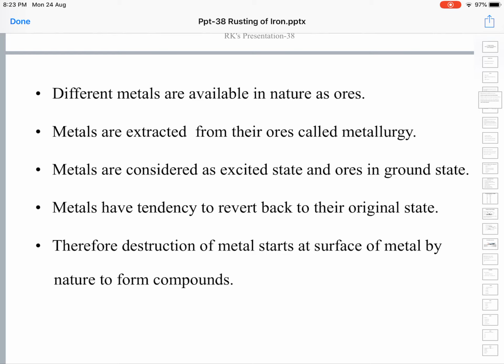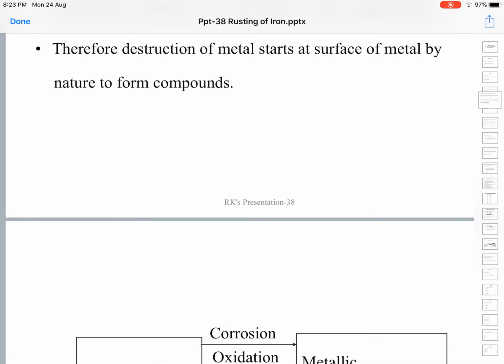The destruction of the metal starts at the surface, because it is the surface of the metal which is coming into contact with the surrounding environment. Only the surface comes into contact with the surrounding environment, so the surface will undergo chemical reaction to form metallic compounds. Therefore, the destruction of metal starts at the surface of the metal. They interact with the surrounding environment at their surface to turn into metallic compounds.